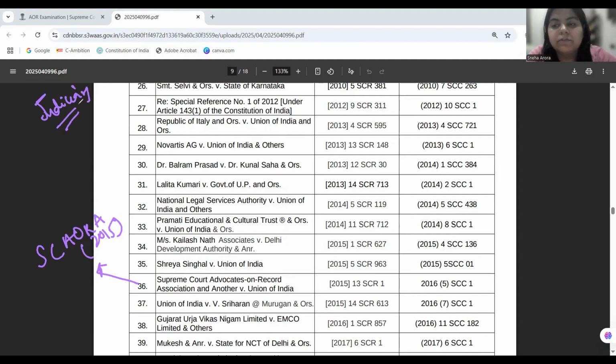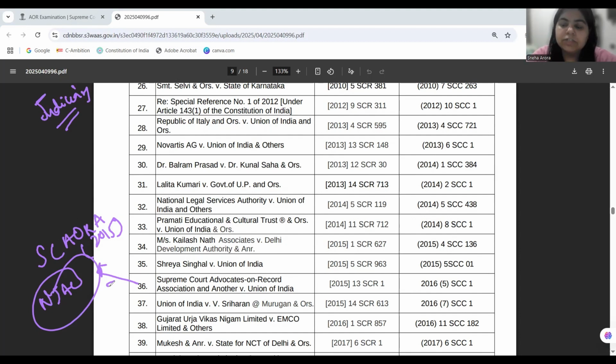In this case, the NJAC, the National Judicial Appointments Commission, as brought in by the 99th Amendment Act, was struck down, right? Because separation of powers needs to be upheld.